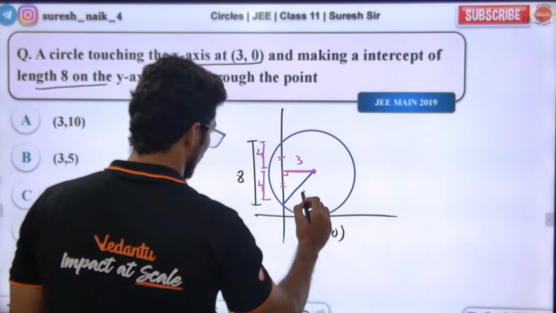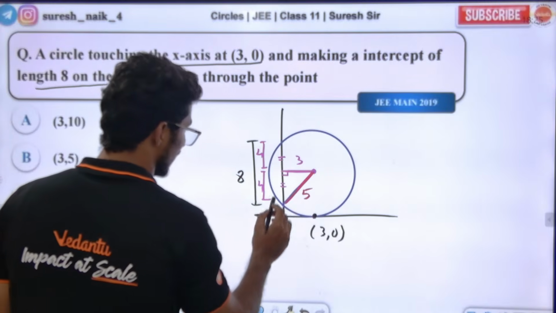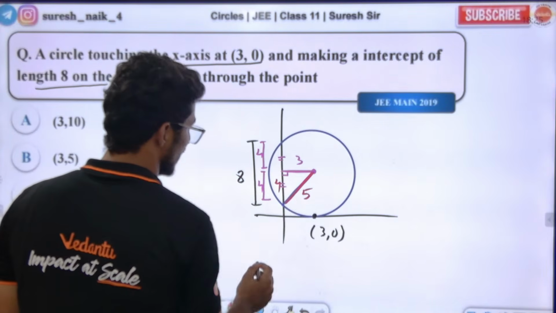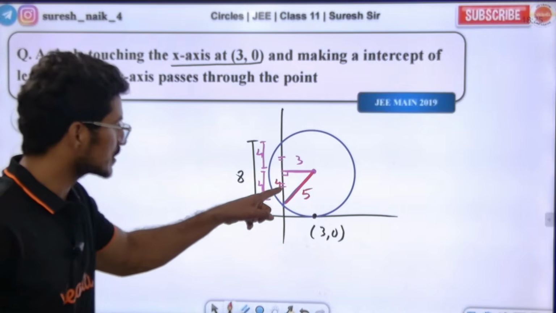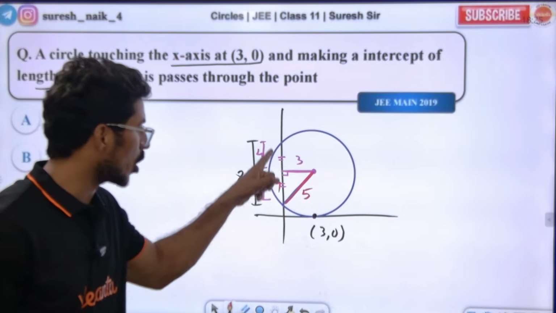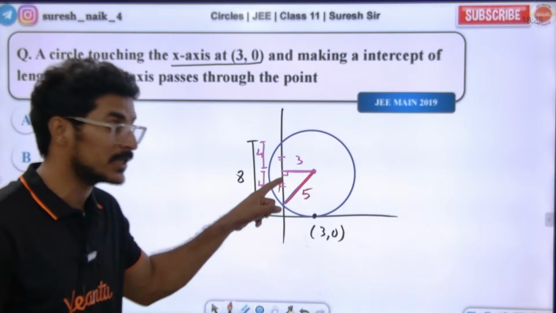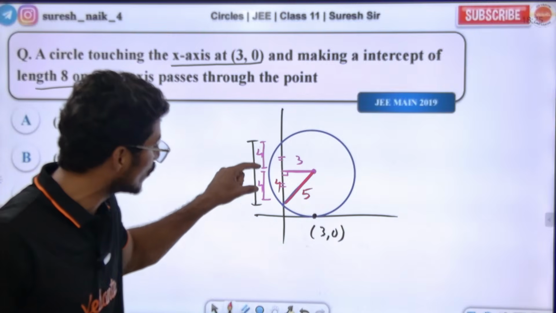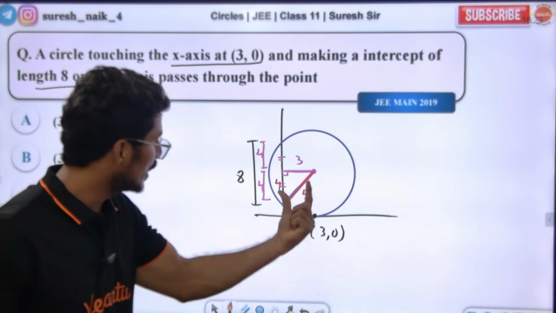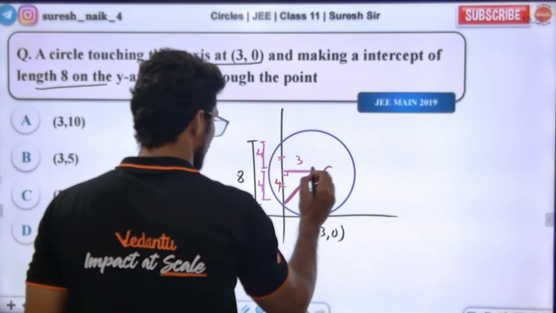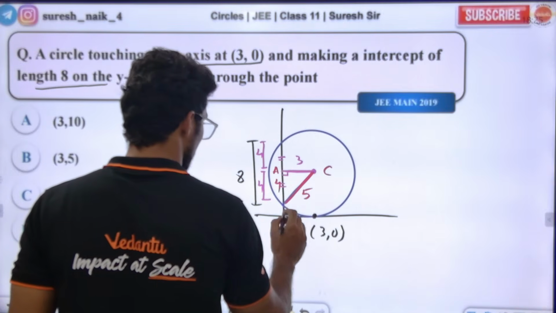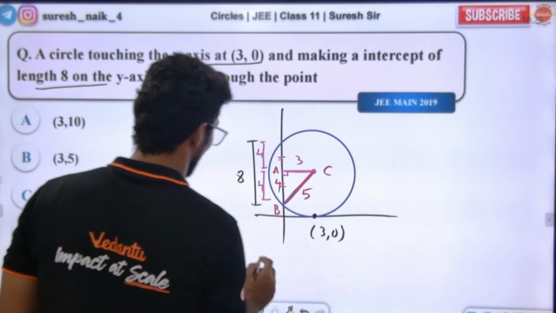What is this going to be? 5. This is 4, this is 3, this is 5. How is this 4, sir? If I draw a perpendicular from the center to the chord, it will be bisected. Total 8 means this becomes 4 and 4. So this is 4, let me say this is C, this is A, and this is B point.